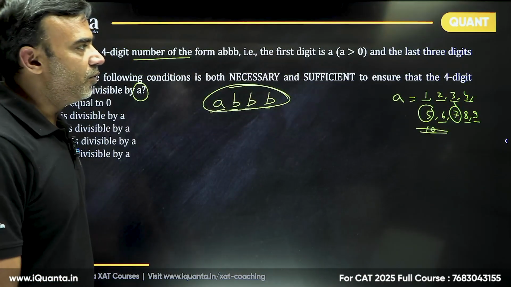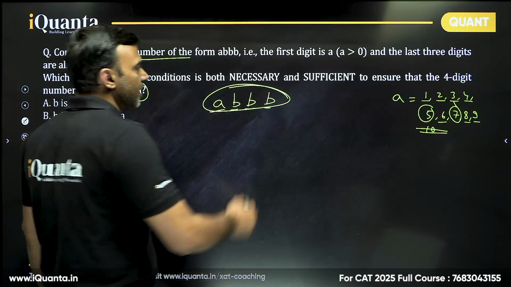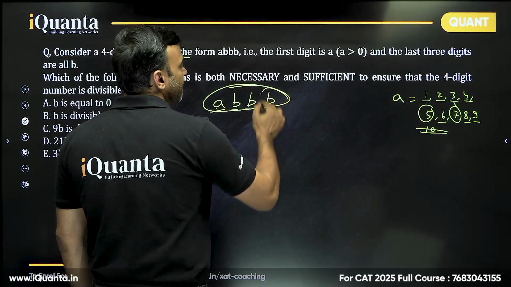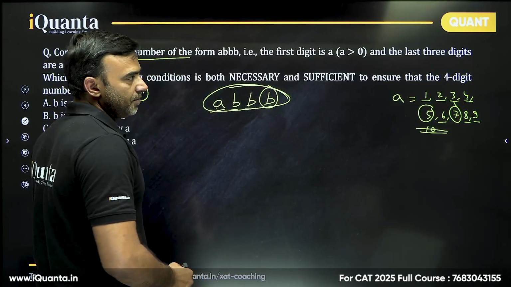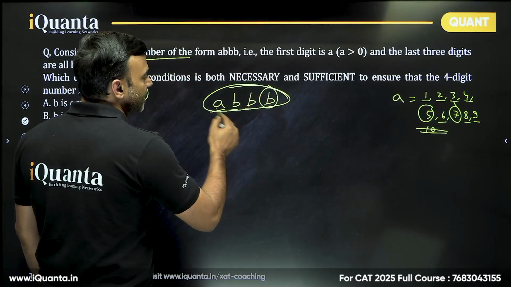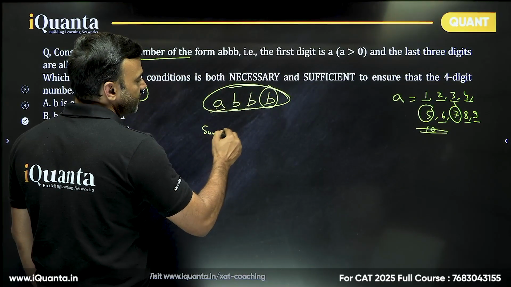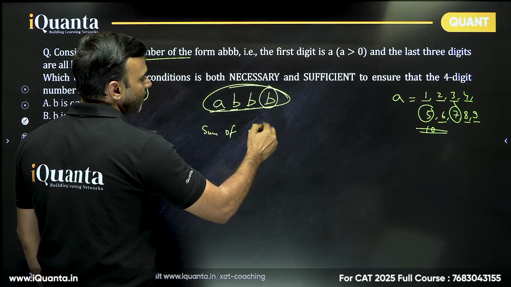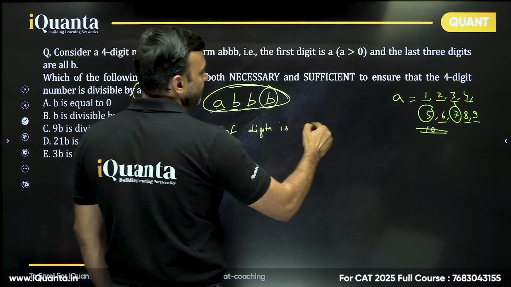for 2, 4, 6, 8, one thing is very clear: if A is 2, 4, 6, 8, B has to be even. And for 3, 6, 9, we need to check the sum of digits. Now what is the sum of digits? The sum of digits is A plus 3B.